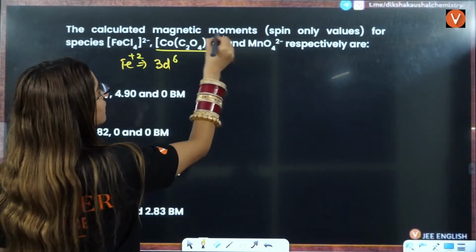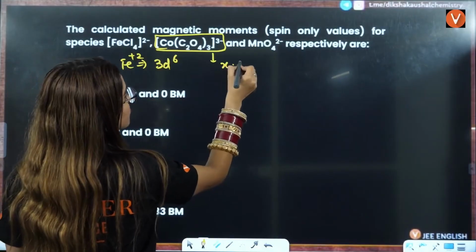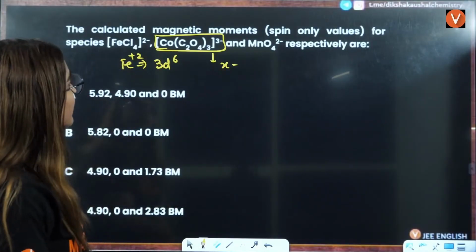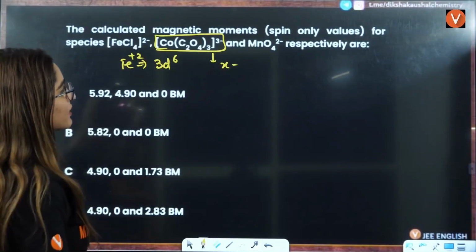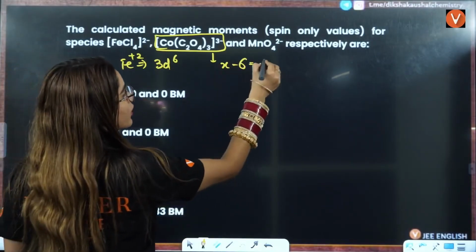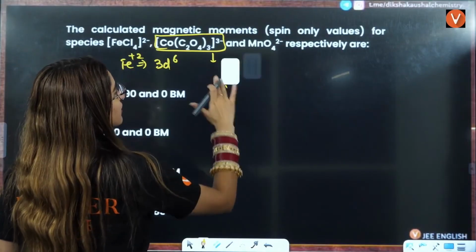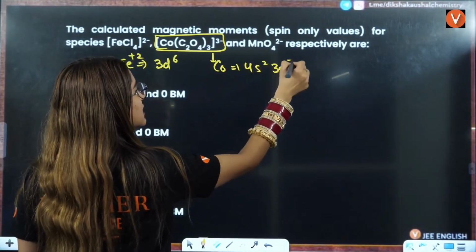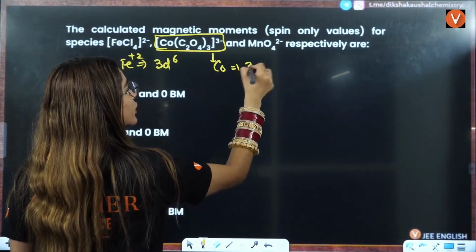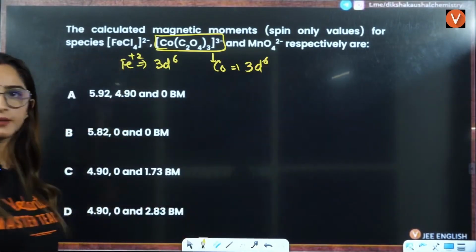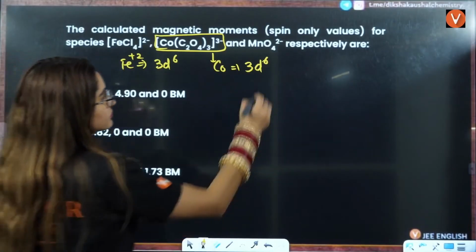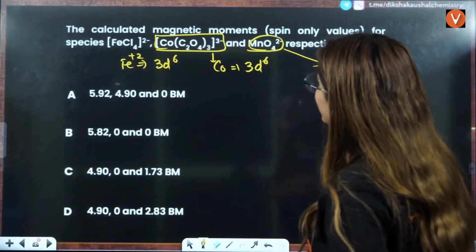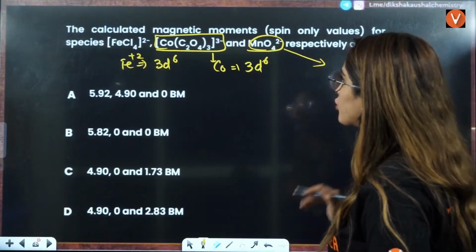What about this one? Here it is C2O4 with charge minus 2, so minus 6 is going to be minus 3, so x is plus 3. So cobalt is 4s2 3d7. Plus 3 means this is going to be 3d6 here, right? What about this one? If you see, both are 3d6 only, right? Both are coming out to be 3d6 only.